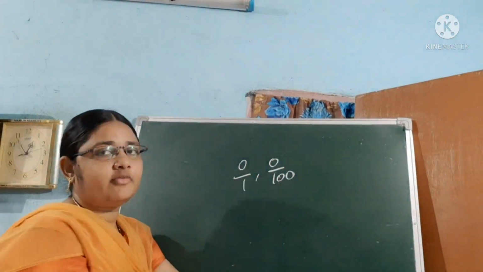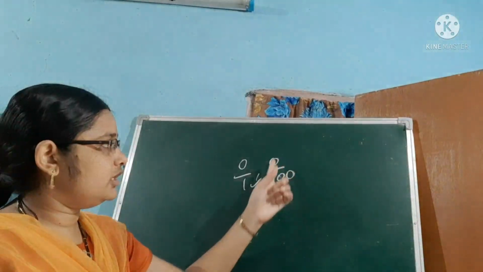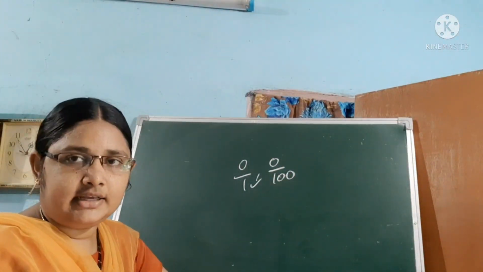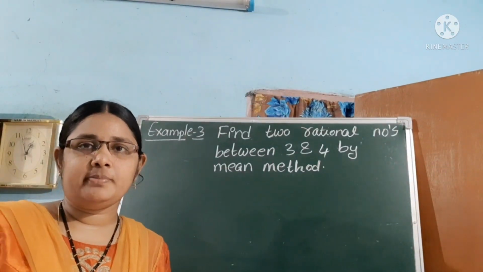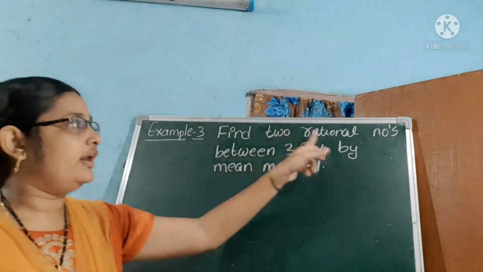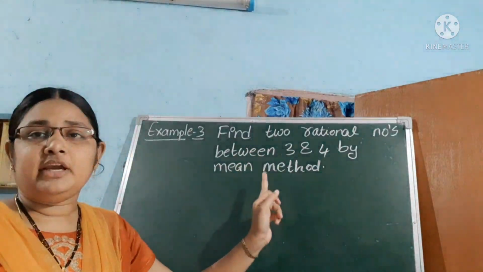Okay, it is in the form of p by q, q not equal to 0, and p and q both are integers. Is it clear? And the next topic is: find two rational numbers between 3 and 4 by the mean method.